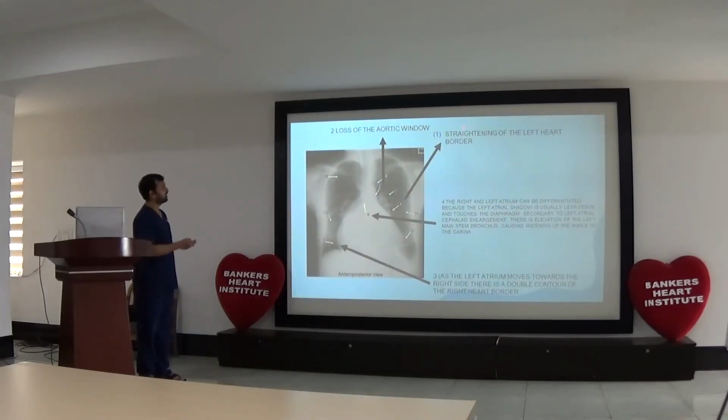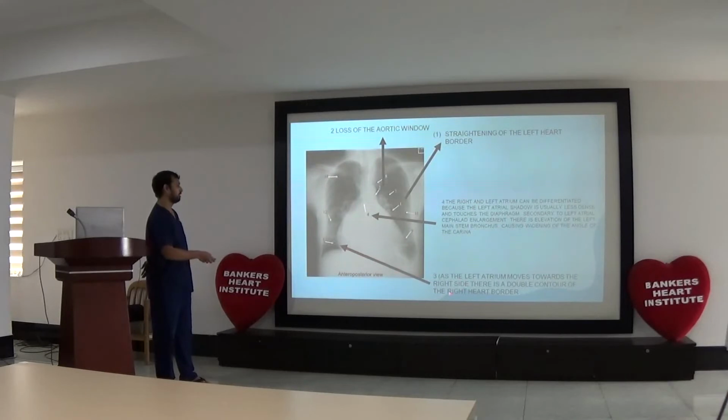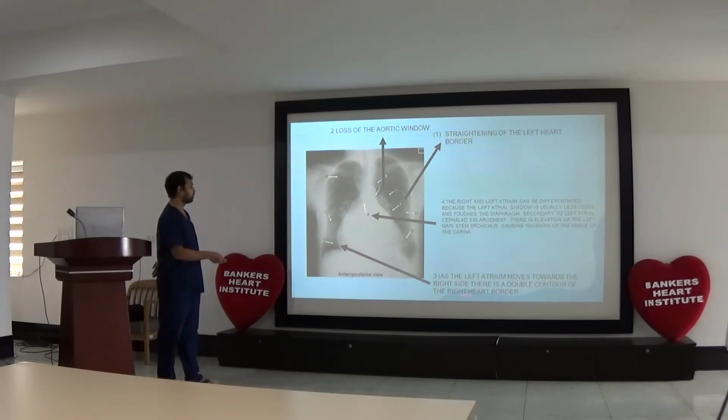In mitral stenosis, there is a straightening of the left border of the heart. There is a loss of the aortic window due to the low output state. There is a double contour of the right side of the heart border due to enlarged LA and LV. Both borders can be visible. It's called a double density.